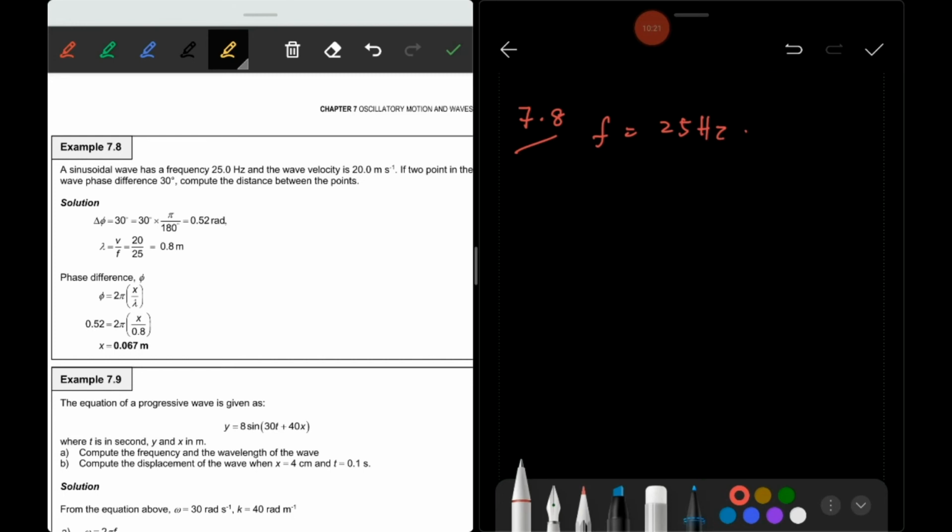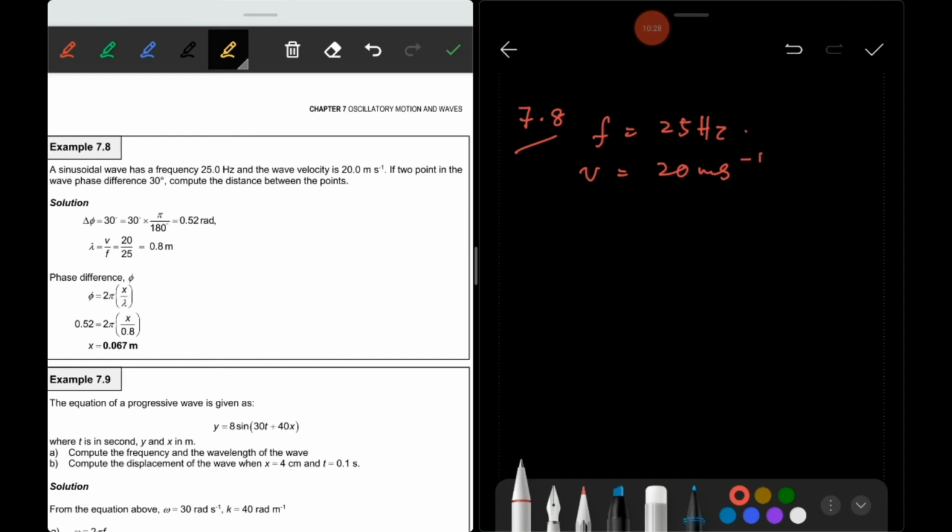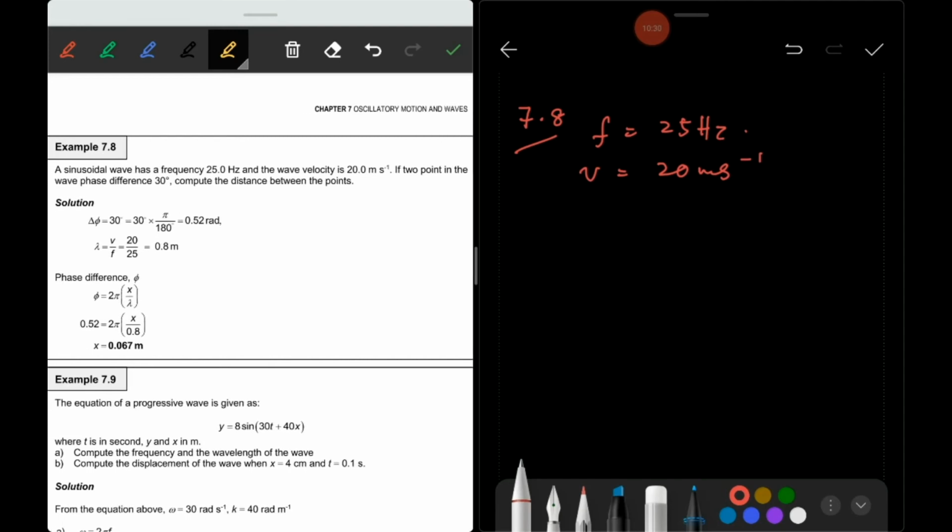And the wave velocity, you are given the wave velocity is 20 meters per second. If 2 points in the wave have a phase difference of 30 degrees, compute the distance between the points. You are given that the phase difference is equal to 30 degrees, so you have to convert it to radians.